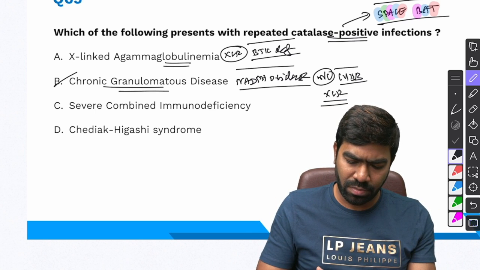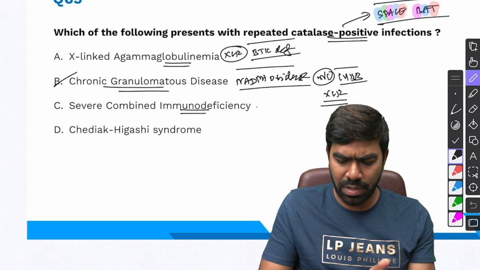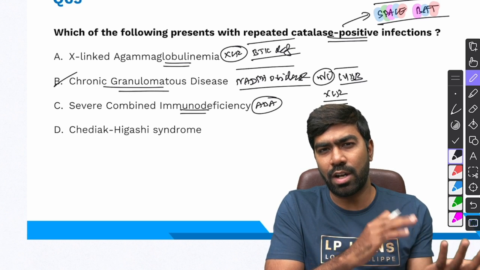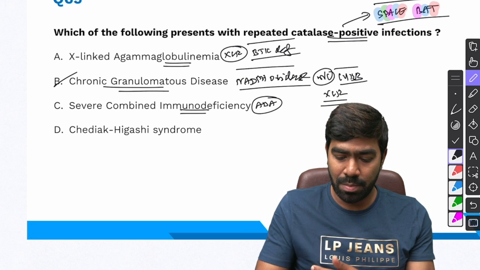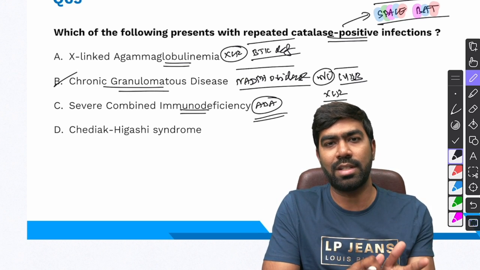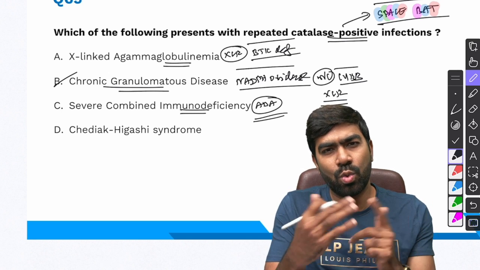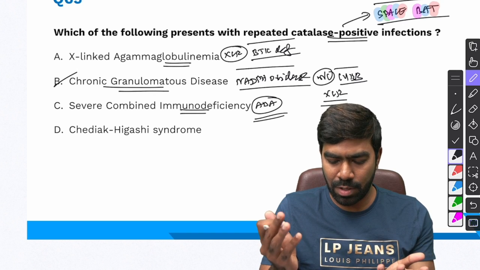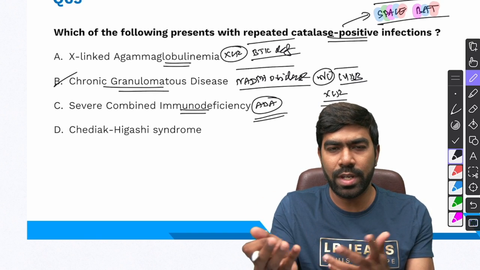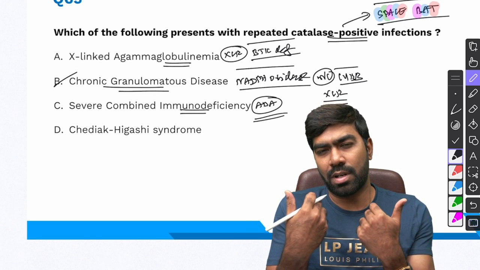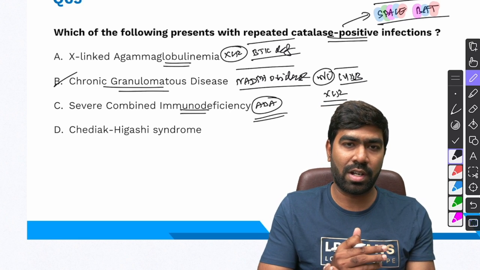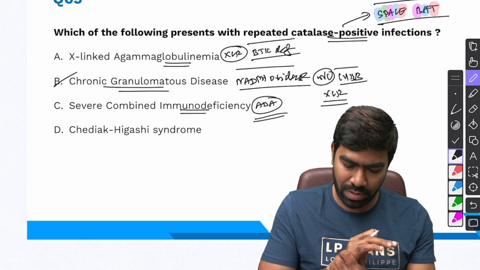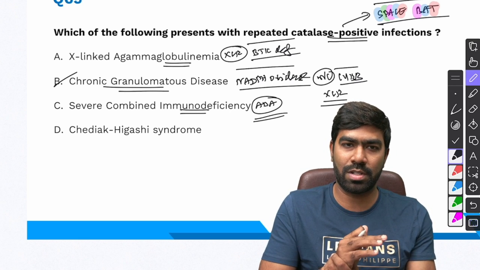That's typical. And severe combined immunodeficiency, typically due to ADA deficiency, but it can be due to RAG1-2 deficiency, or it can be due to interleukin-2 receptor gamma deficiency. But nevertheless, it's a problem of both T cells as well as B cells, and it manifests soon after birth. You do not wait for 3 or 4 months like your X-linked agammaglobulinemia. Just in a few weeks, your problems will start, and the patient will start getting life-threatening bacterial as well as fungal infections because of near complete loss of B cells as well as T cells here. It's a combined defect. That's why it's called SCID, severe combined immunodeficiency.